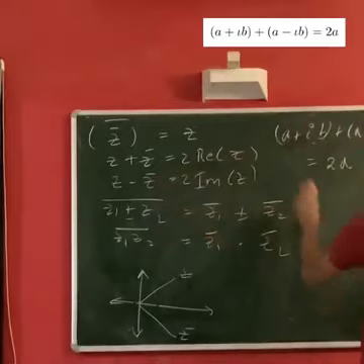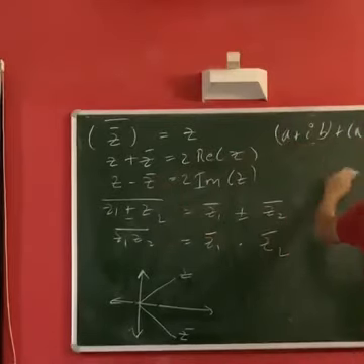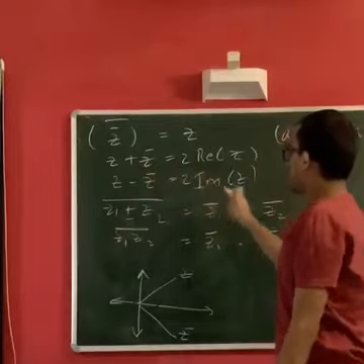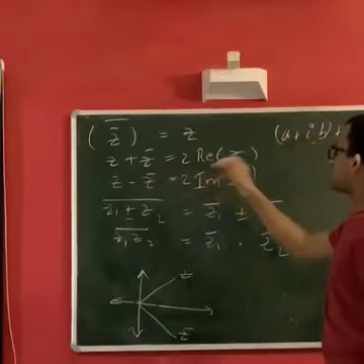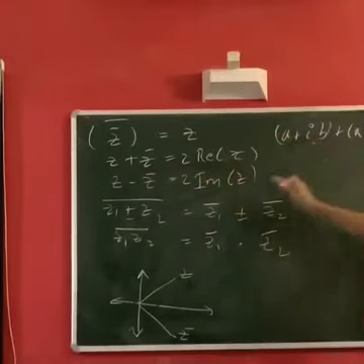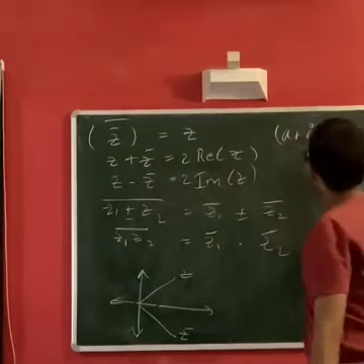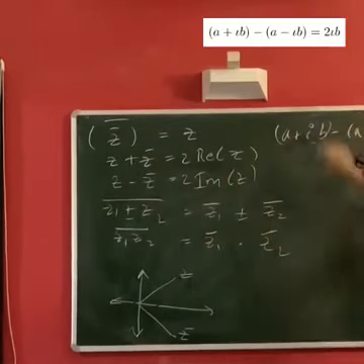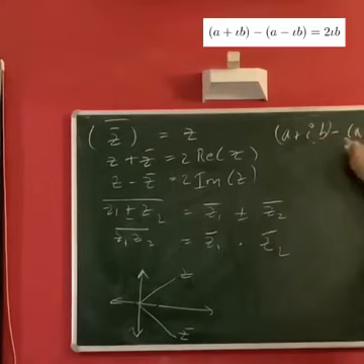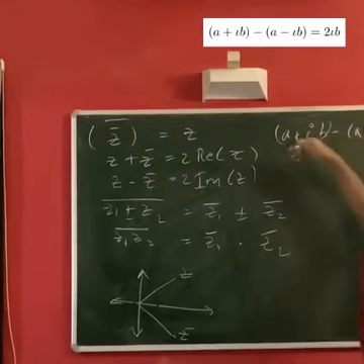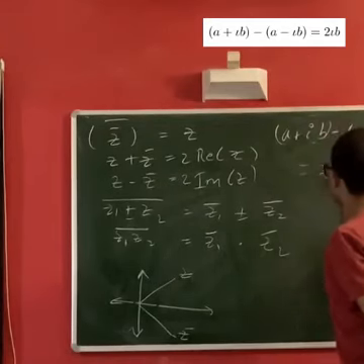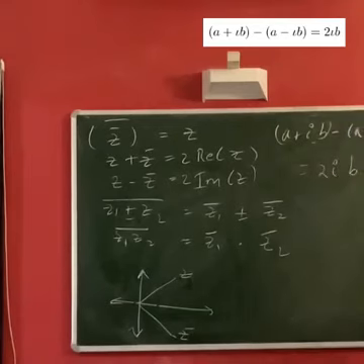Similarly, there's another result, that is z minus z bar. Again, Im means the imaginary part. So let's just have a look at that also. If z is a plus ib, we want a plus ib minus (a minus ib). So on expansion of this, that is opening the bracket, we get a plus ib minus a plus ib. So the a's cancel and we have 2 times ib. This is exactly 2 times the imaginary part of z.